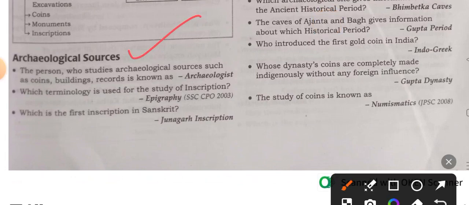Archaeological sources: the person who studies archaeological sources such as coins, buildings, and records is known as an archaeologist. Which terminology is used for the study of inscriptions? It is called epigraphy.